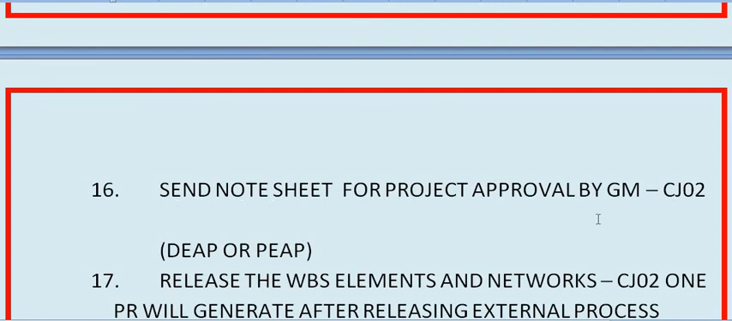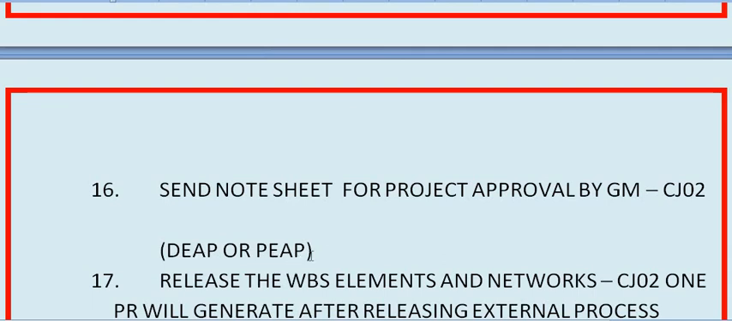16th step. Send the note sheet for the project approval by GM, CGM, or any competent authority. Okay, there are two ways. Either you can send the note sheet to the GM or competent authority, SSA heads, through a level 1 note sheet for the approval of the project. He or she approves the project estimate, to make the project status DAP or PAP, detail estimate approved or project estimate approved.